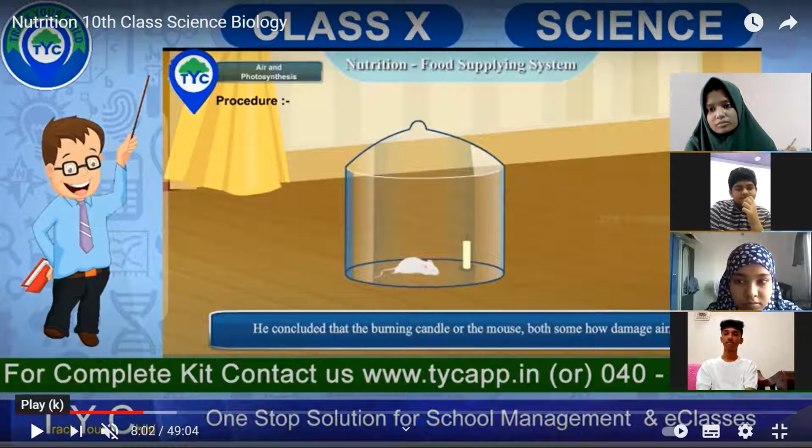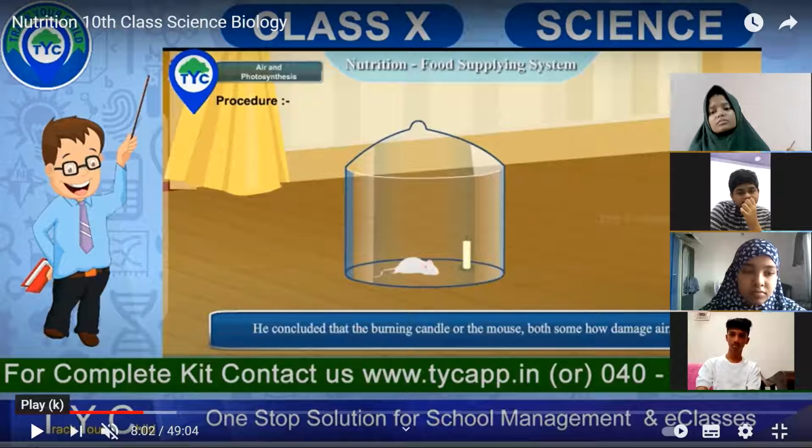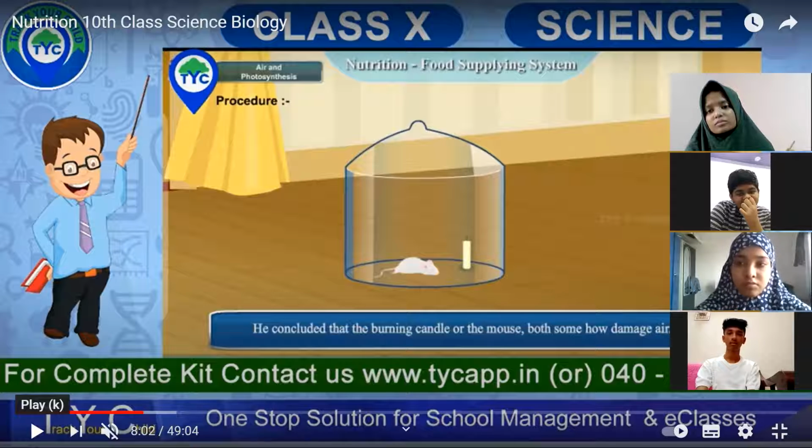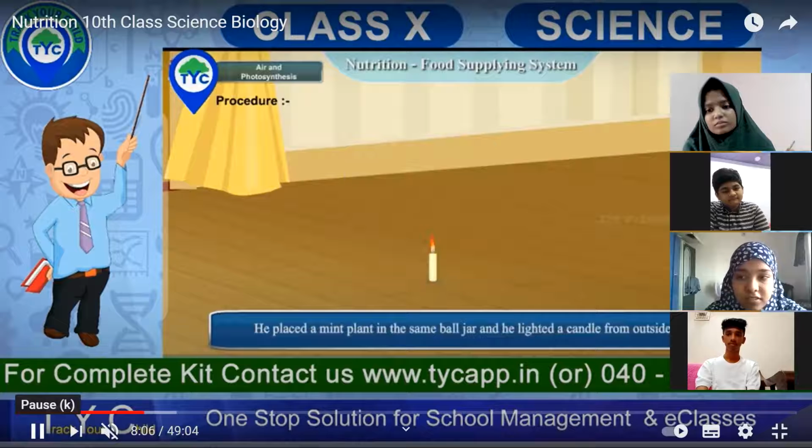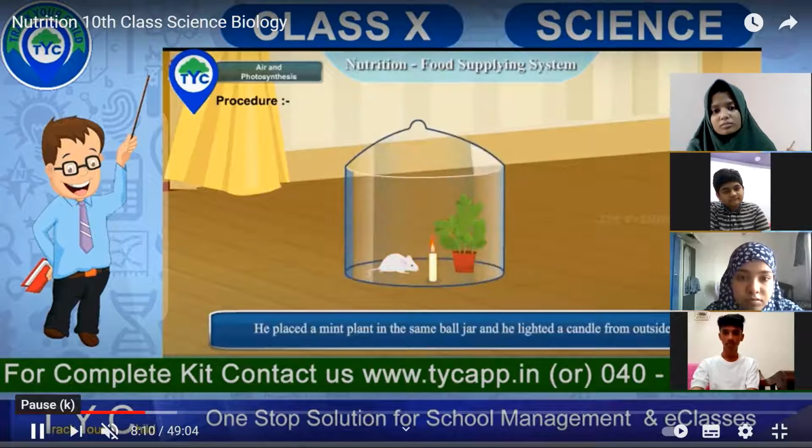Inside the jar, air was there. But that air was getting polluted. So as long as there was no pollution, they were alive. When this rat is inhaling oxygen and giving out carbon dioxide, and even this burning candle is also giving out carbon dioxide, that has polluted the air and both died. Yes, because of lack of oxygen. Very good. So now what he did, he placed a mint.